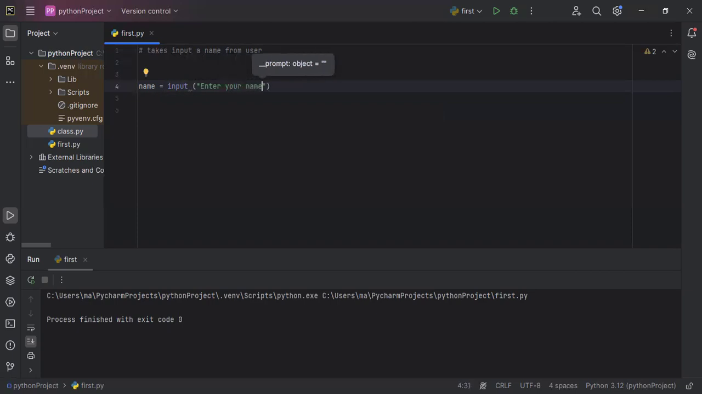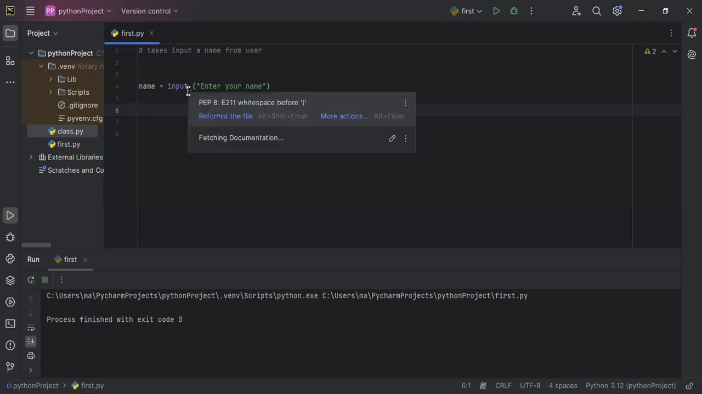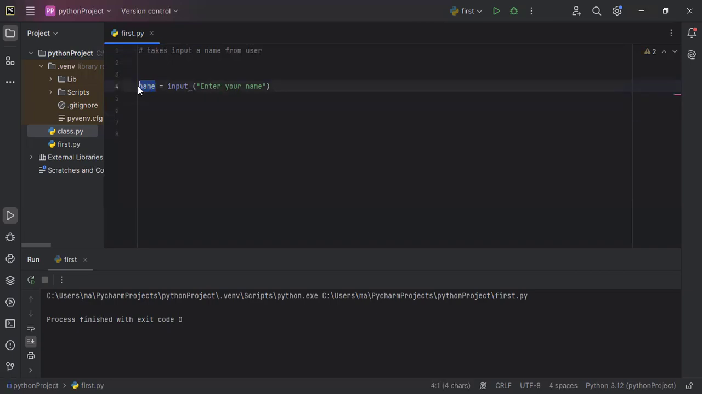Basically, this text will be displayed on your screen. Then I take the name. This is a variable: whatever name the user enters is going to be saved in this variable, right? A variable is a data container. We have discussed it: a temporary data container.